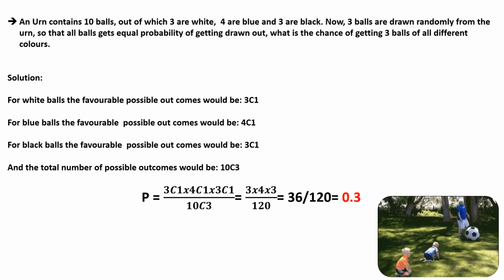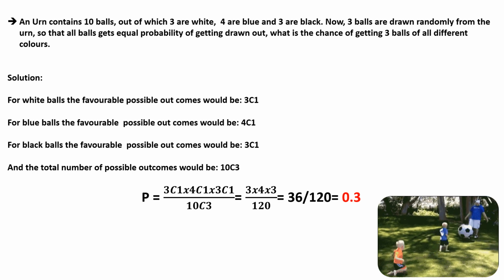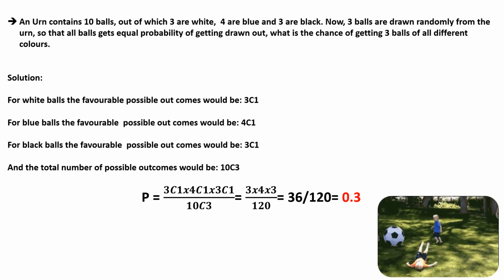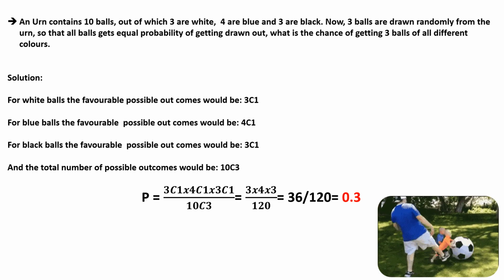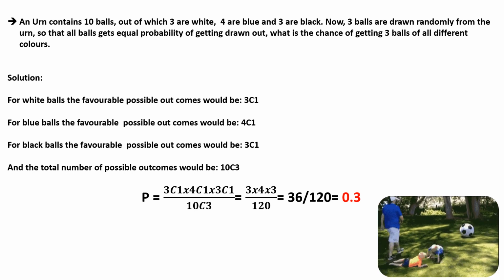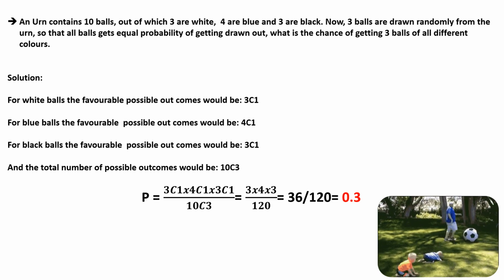Placing them in the formula, we get 3C1 into 4C1 into 3C1 divided by 10C3, which makes it 36 divided by 120, which makes it 0.3.